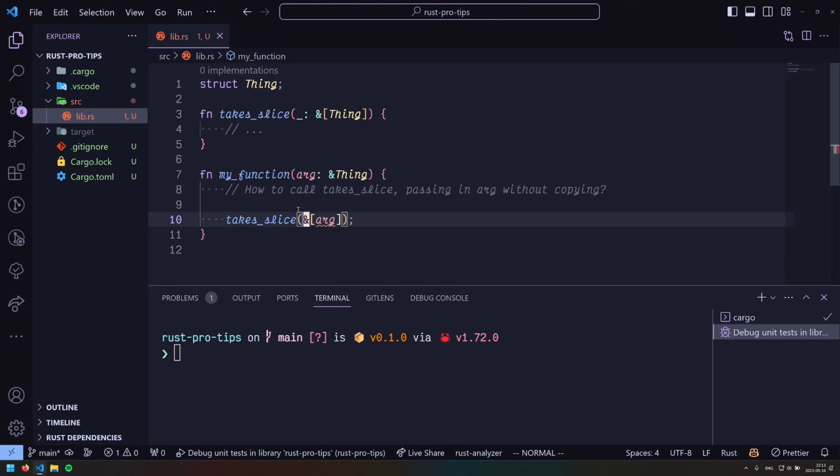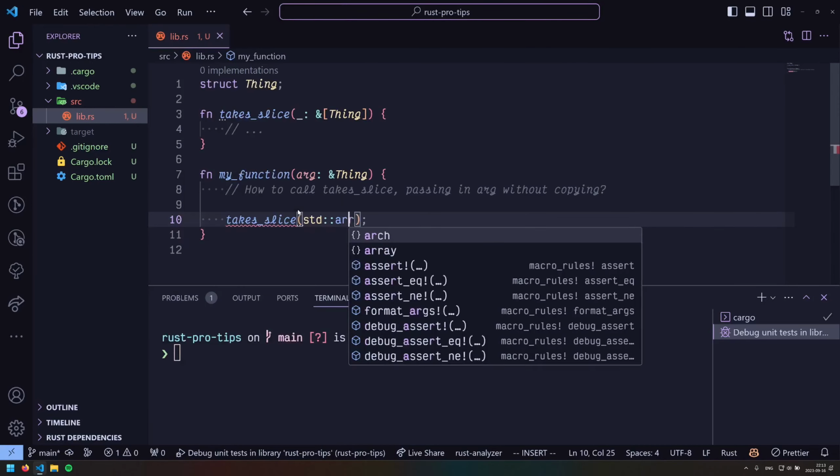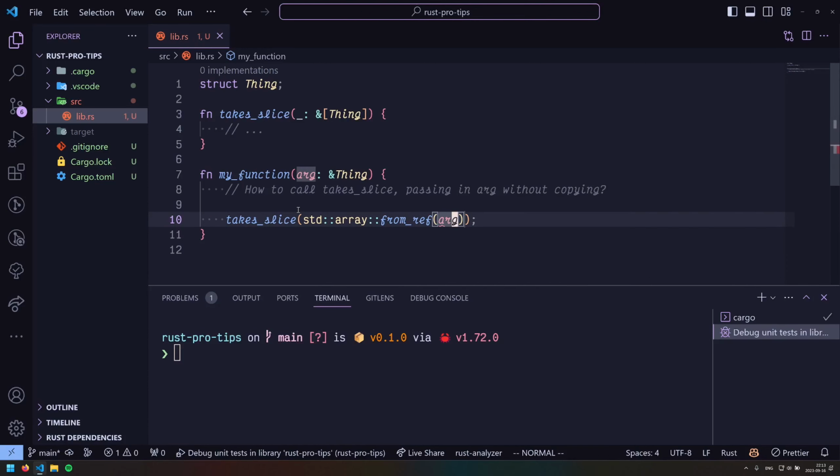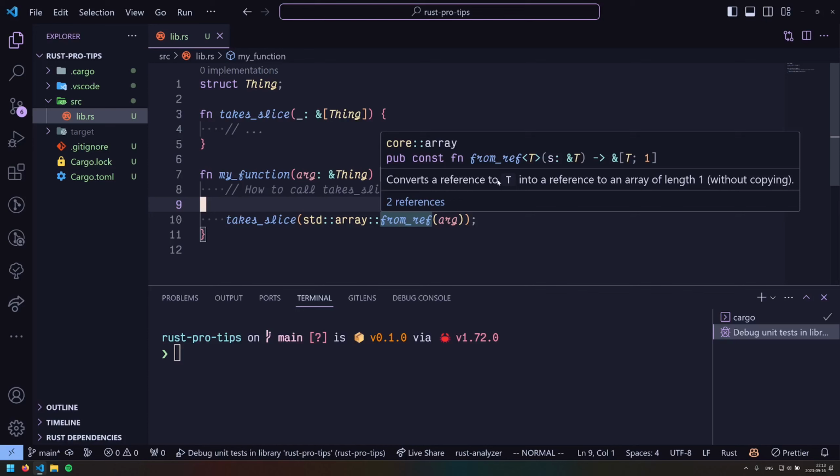Well, this is an instance where the standard library is going to come to save the day. We have this function here, std::array::from_ref, this guy right here. We just pass in our arg and it works perfectly. We see the return type of this function is a reference to an array